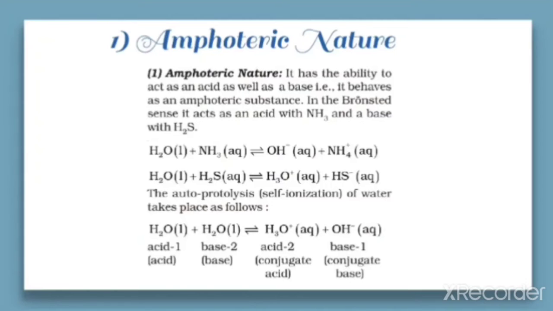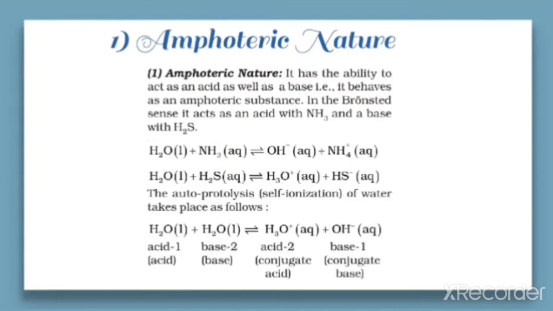In this equation, two water molecules are taken. One water molecule is acting as an acid because it donates the proton to the other water molecule. So it results in the formation of OH negative, that is a conjugate base. And the other water molecule is acting as a base because it accepts the proton and forms H3O plus. So what is clear from this equation here?